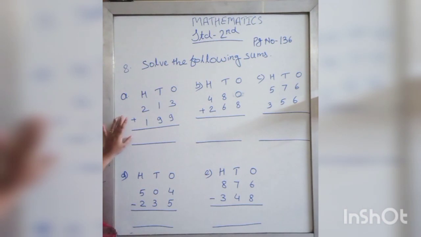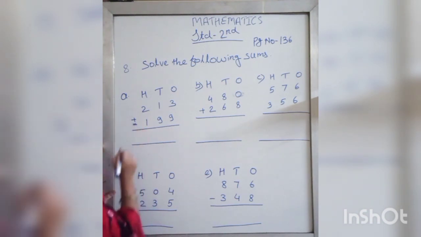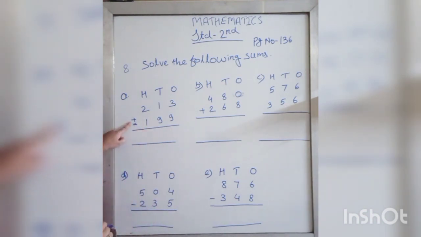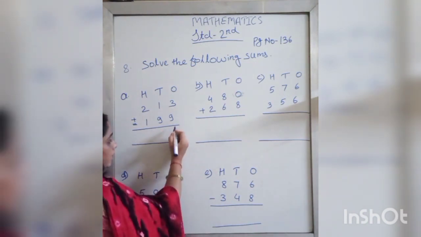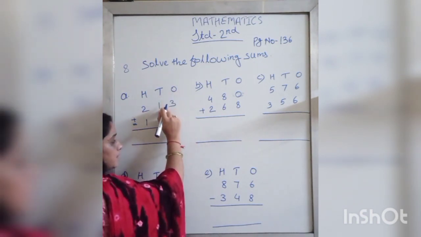Here see the first one. What do we have to do here? Which symbol do you see here? The symbol of addition. This is the symbol of addition. That means we have to add these numbers. We have to add the numbers as the symbol given is of addition. Start adding. Now see, while adding we start from the ones place.